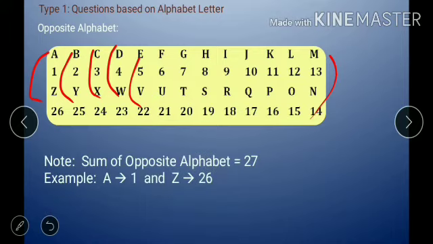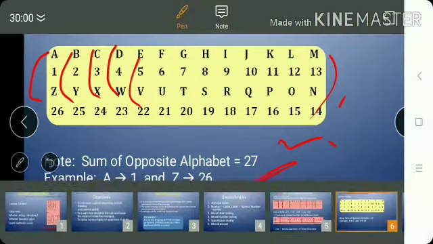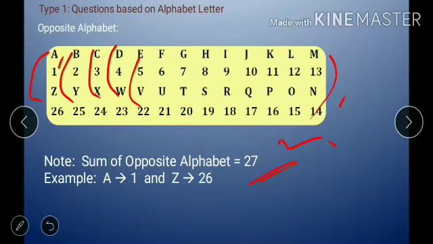Here we have to remember one note: the sum of opposite alphabets is always 27. Just take the example of M and N, or A and Z. A has position 1 and Z has position 26, so the addition of these two opposite alphabets is 27.